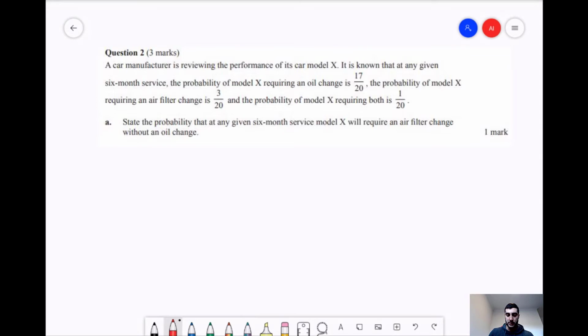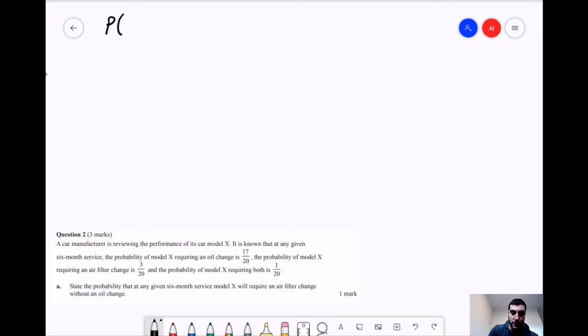Don't be afraid to read it once, twice, as many times as it needs for that information to sink in. What I like to do as I'm reading through in the first or second go is to write down what the important figures are. I'm just going to use shorthand here. So OC represents an oil change, and the probability of an oil change is that first figure that we're given, which is 17/20.